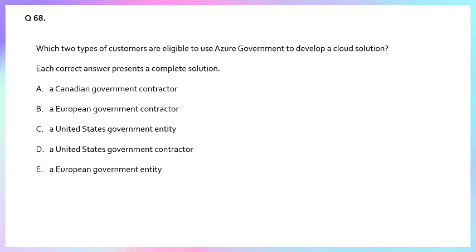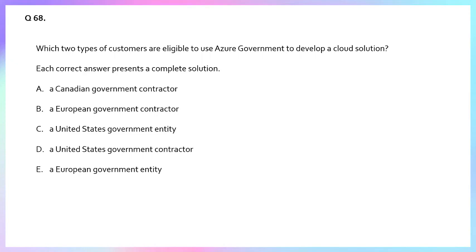Azure Government is for US entities only. It is explicitly designed for US federal, state, and local government agencies and their tied partners. The physical data centers and the personnel who manage them, and the specific certifications like FedRAMP, HIPAA, DoD, DISA, etc., are all tied to US government regulation.